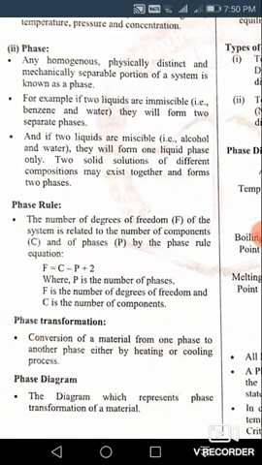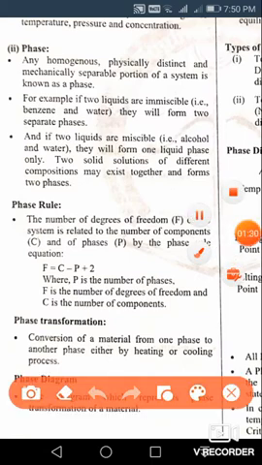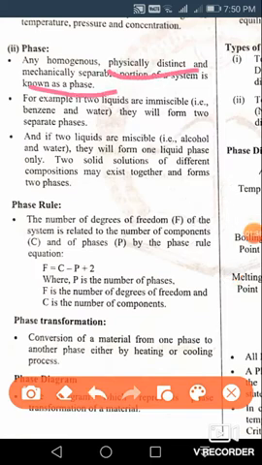So, let us go to what is a phase. Before going for phase diagrams, let us see what is a phase. Any homogeneous, physically distinct and mechanically separable portion of a system is known as a phase. These two words, physically distinct and mechanically separable, are very important.